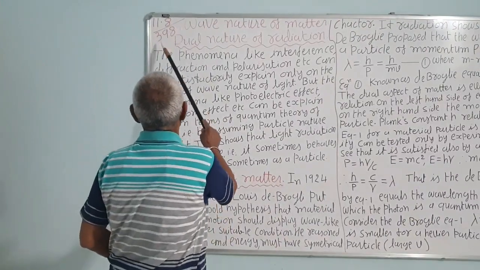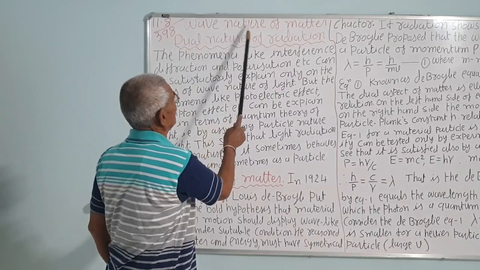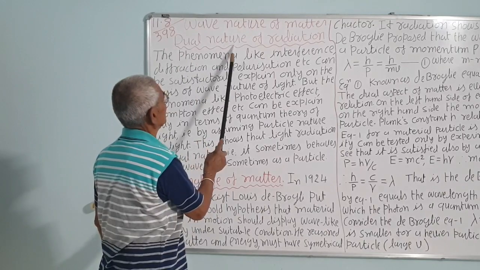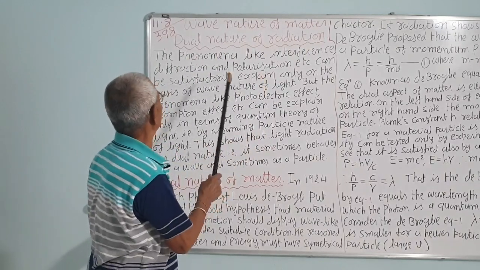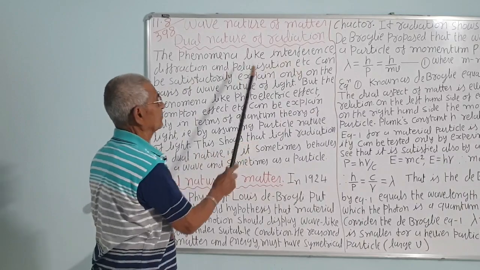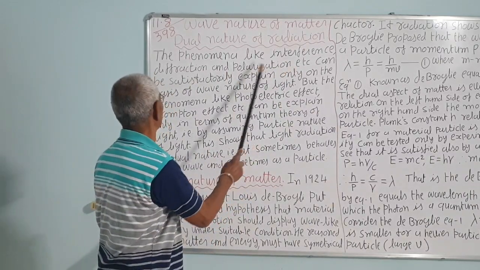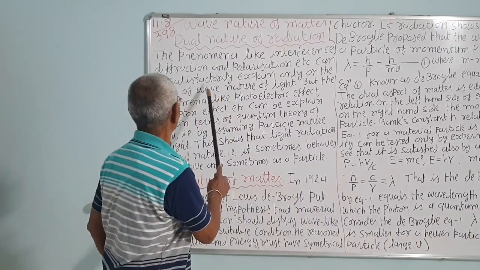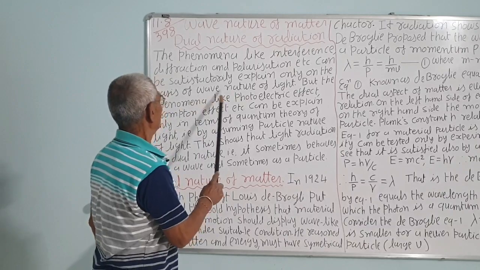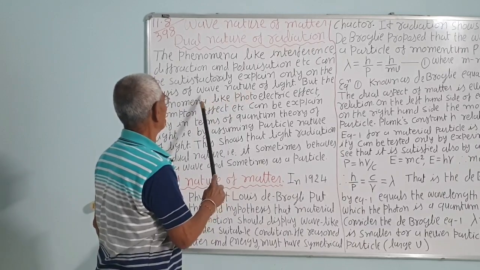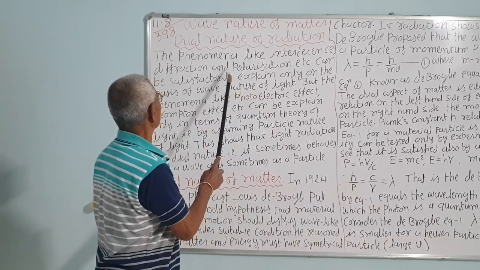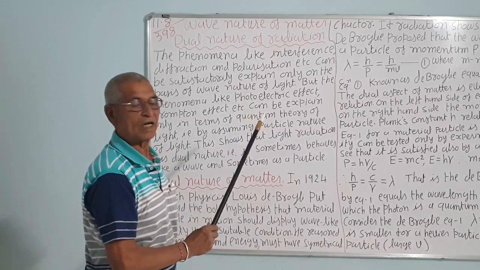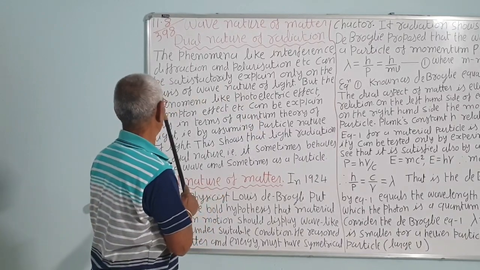Topic 11.8 on page number 398, wave nature of matter. That is, matter actually has a dual nature like radiation. First, let us see the radiation and its dual nature. Phenomena like interference, diffraction and polarization can be satisfactorily explained only on the basis of the wave nature of light. This shows that light has a wave nature, and these phenomena can be explained successfully when we consider that radiation is a wave.